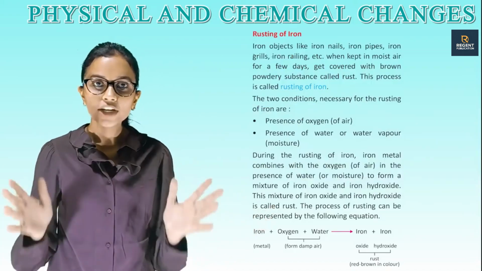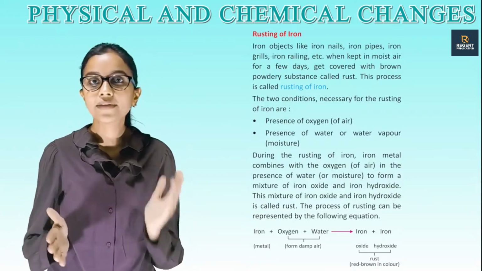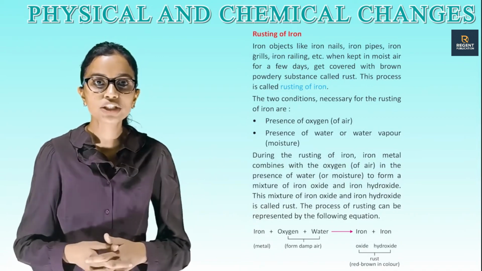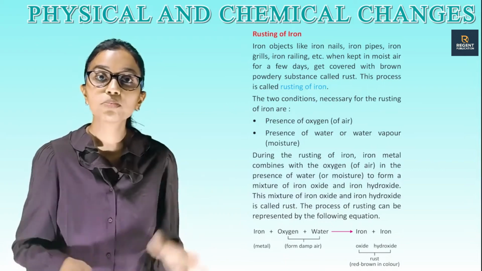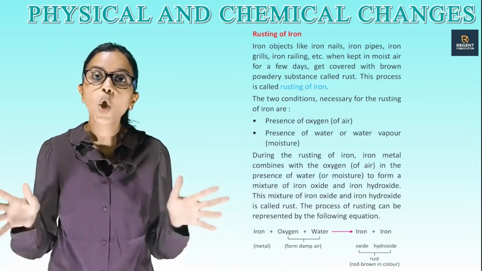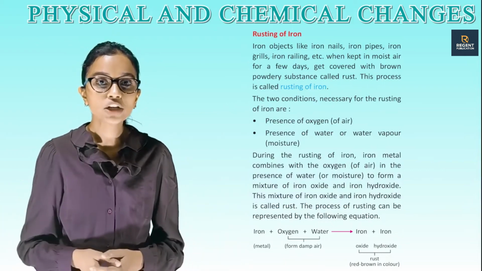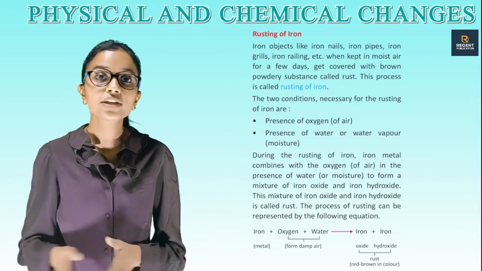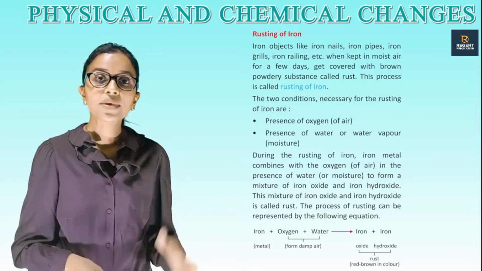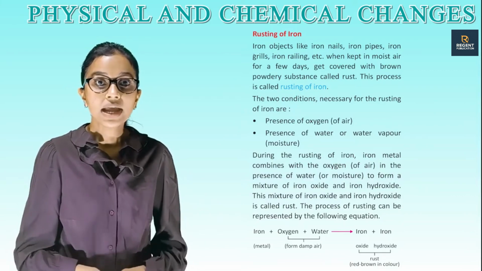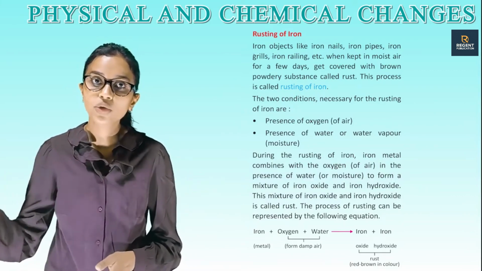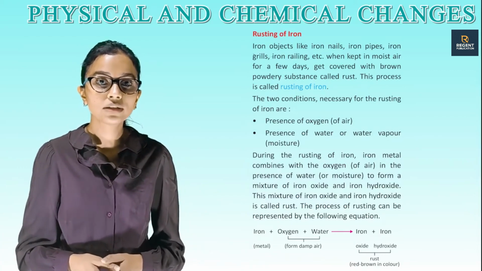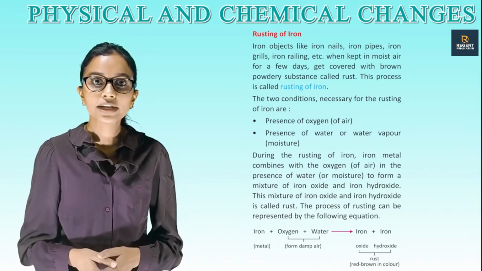Rusting of iron. Iron objects like iron nails, iron pipes, iron grills, iron railing, etc., when kept in moist air for a few days get covered with a brown powdery substance called rust. This process is called rusting of iron. The two conditions necessary for the rusting of iron are presence of oxygen of air, and presence of water or water vapor, moisture.